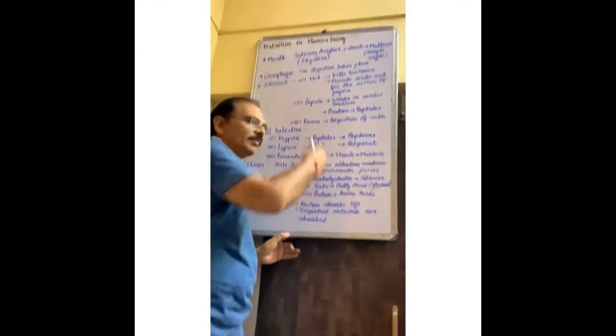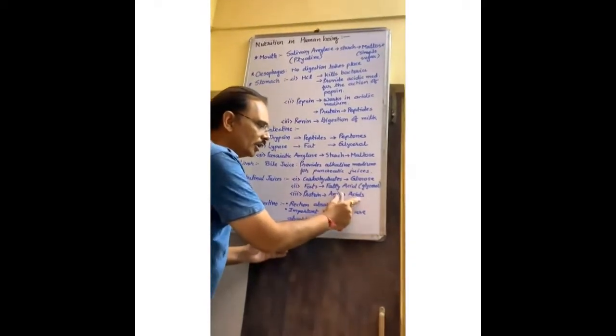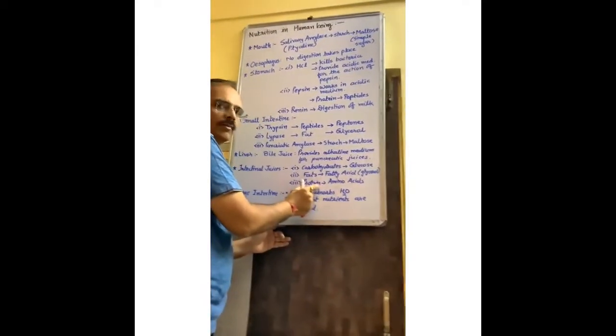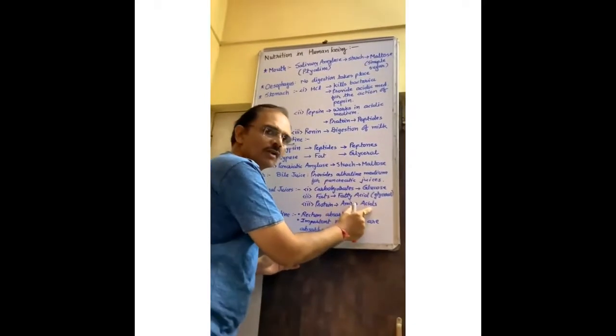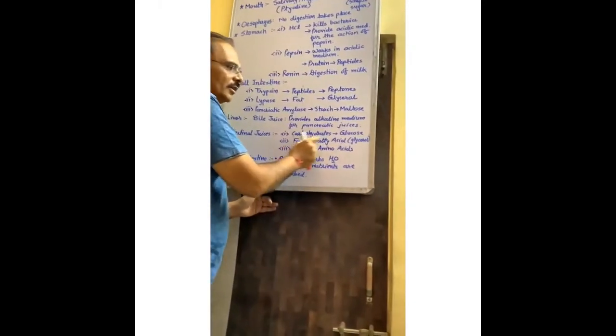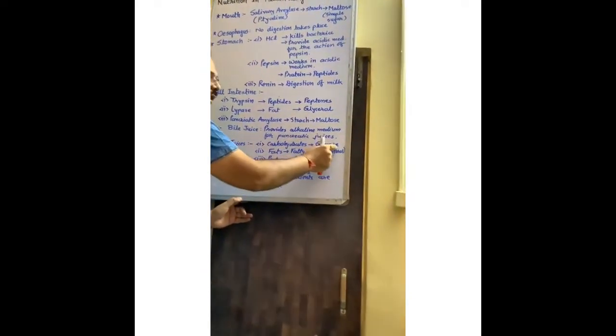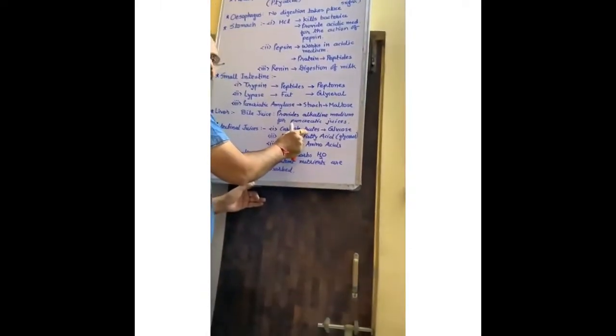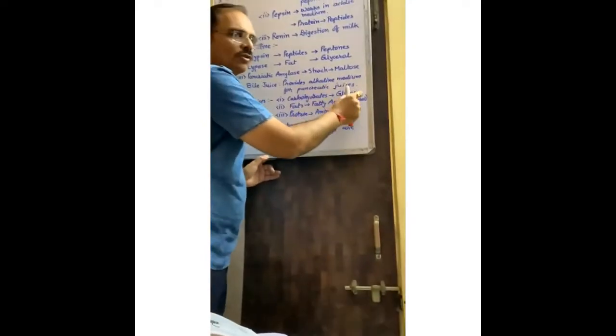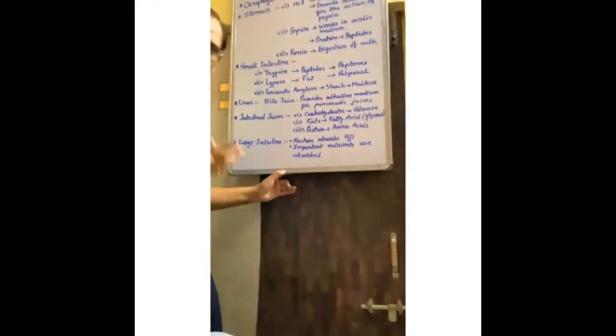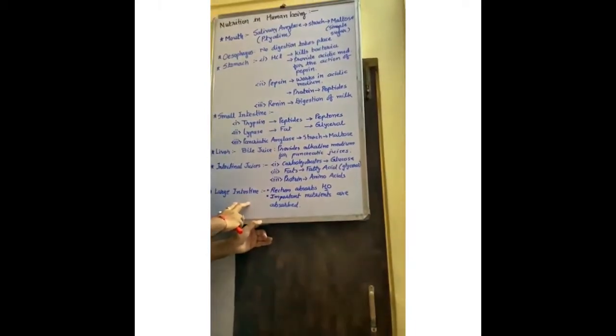One-line questions may be asked from this: a long chain of amino acids is known as protein. Protein is degraded and converts into amino acids. Fats convert into glycerol; a long chain of glycerol is known as fats. A long chain of glucose is called carbohydrate. Carbohydrate degrades and converts into which substance? Glucose, like this. Now food enters the large intestine.